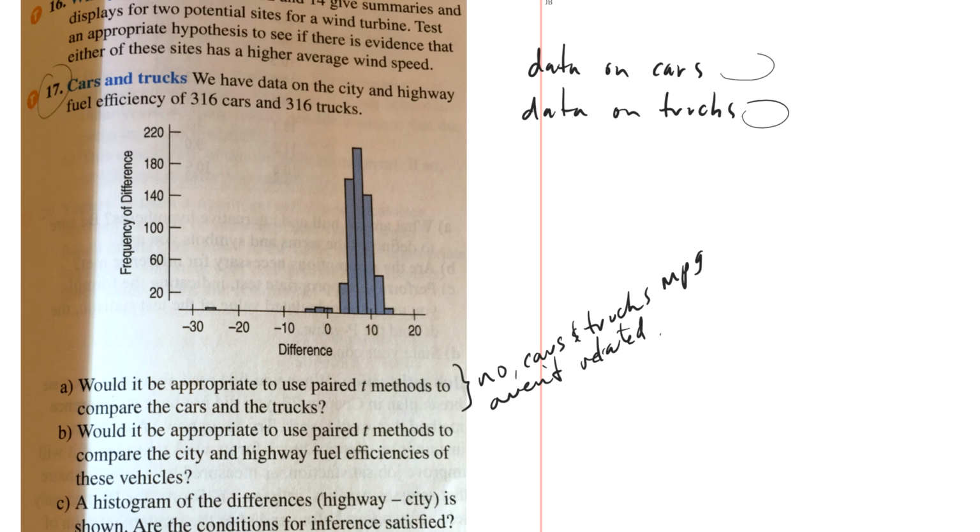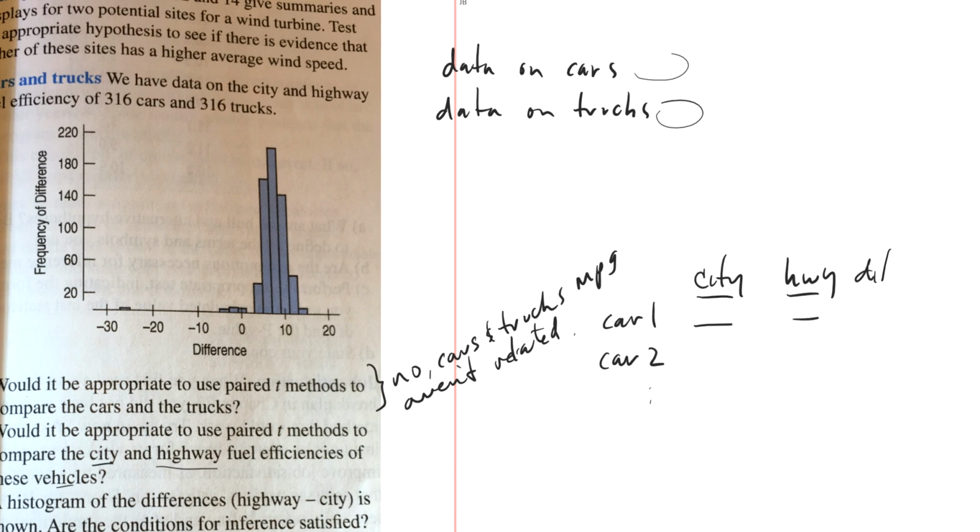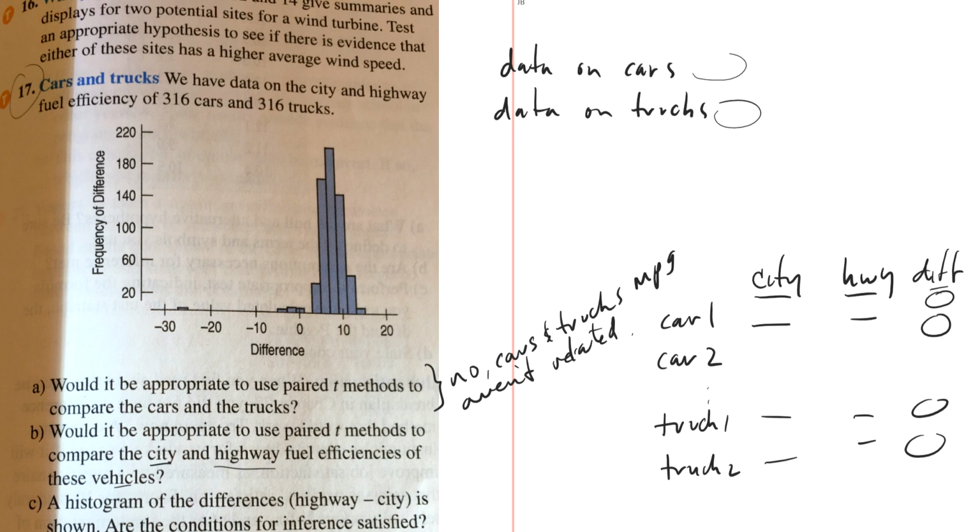And then B, would it be appropriate to use paired t methods to compare city and highway fuel efficiencies of those vehicles? Well, the answer is yes, because I could do city, highway, I could do car 1, car 2, and so forth. And then I've got city and highway, and it would make sense to compare the difference between them. I could do truck 1 and truck 2, right, and I could look at the differences that way. So that's how I would do it.